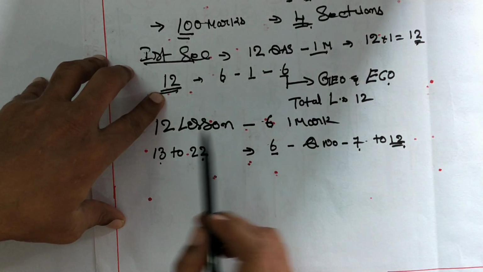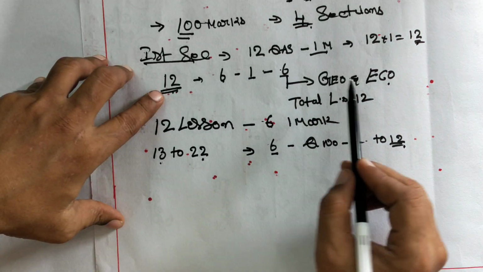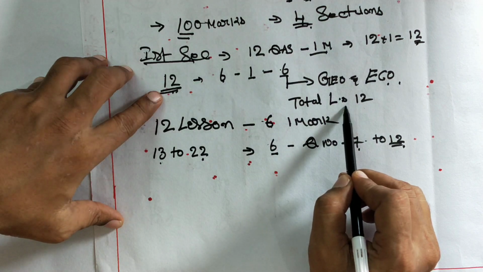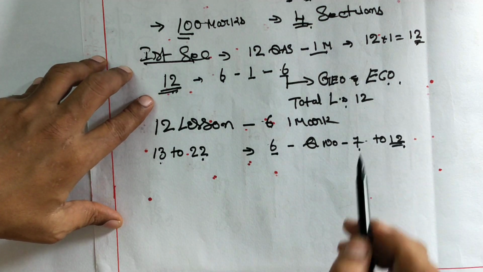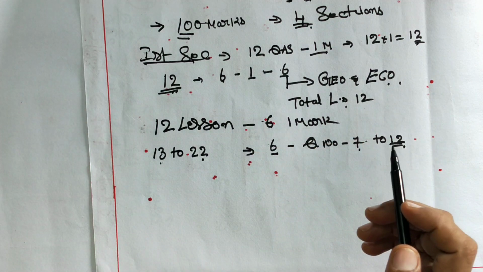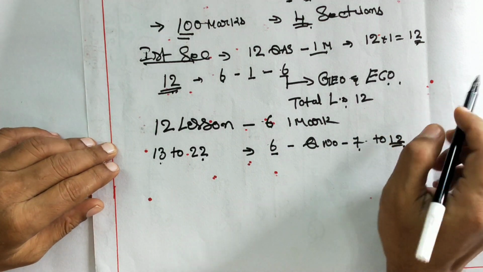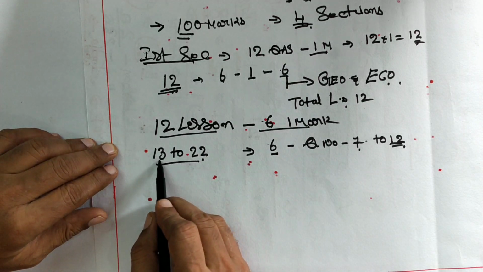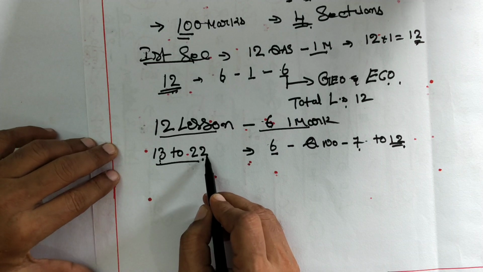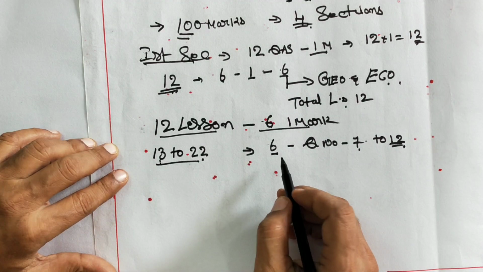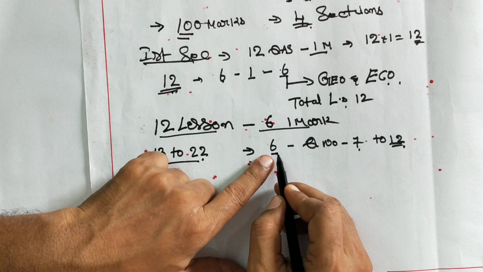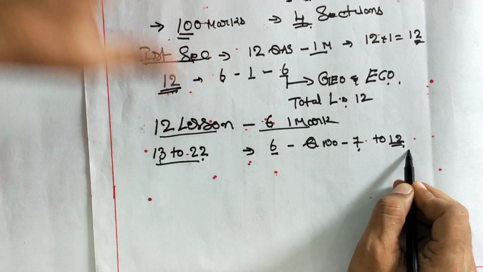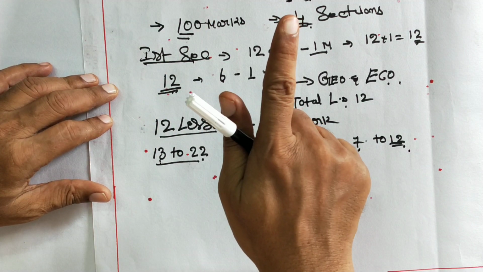The first 6 questions come from geography and economics, that means lessons 1 to 12, only 6 questions. And the next 6 questions, question number 7 to 12, come from lessons 13 to 22. This is section 1.